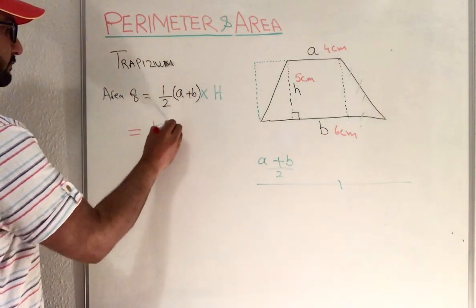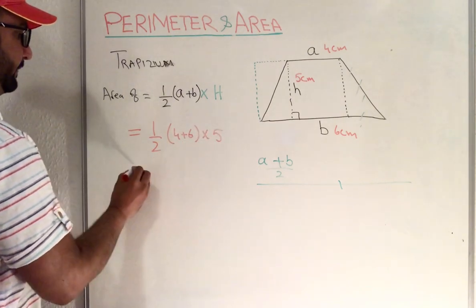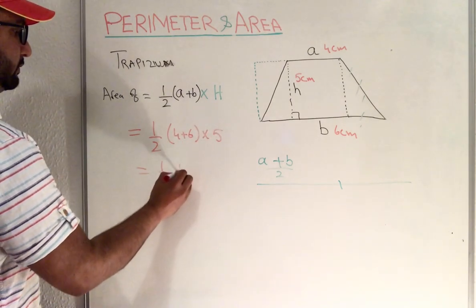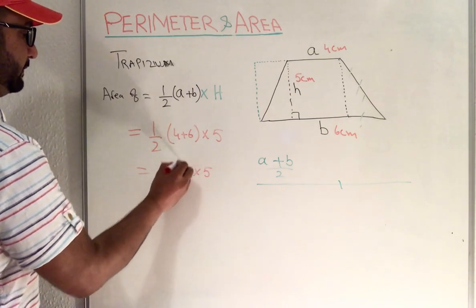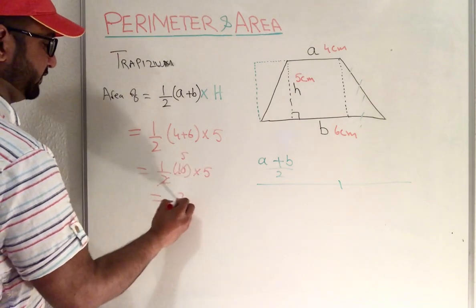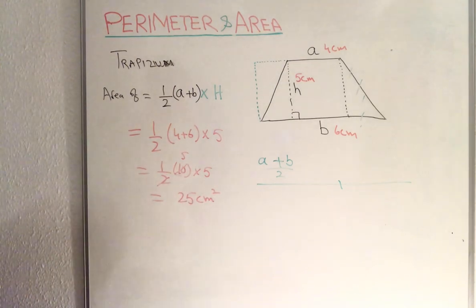So 1 over 2, 4 plus 6, times 5, 1 over 2, 10 times 5, 5 times 5, 25 centimeter squared. This is our answer, how to find the area of a trapezium. So now we are moving further.